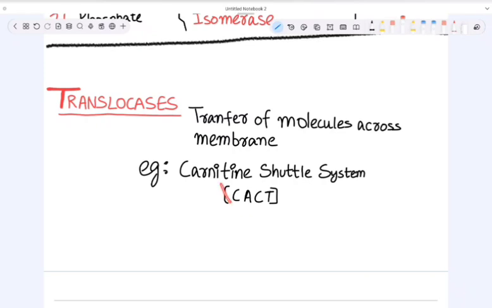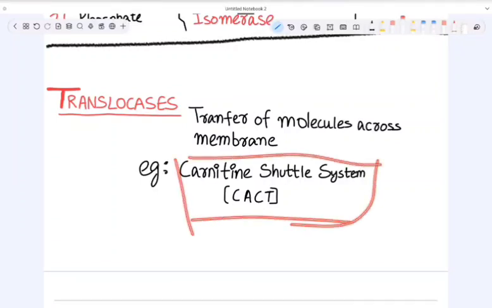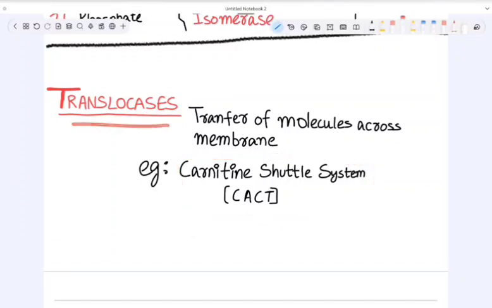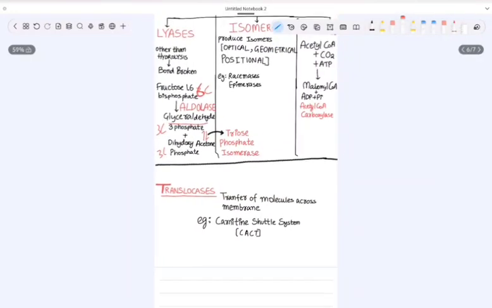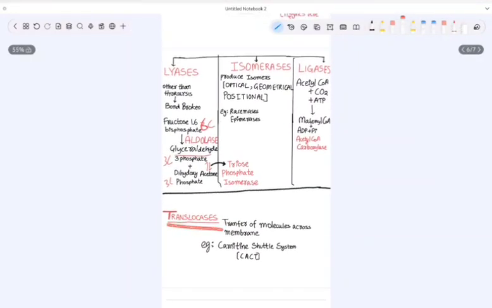So this translocase helps through the carnitine shuttle system. We will discuss this in detail in beta oxidation of fatty acids. So what translocases do is transfer molecules across the membrane from one side to the other. Okay, these are translocases. So this is our last class.